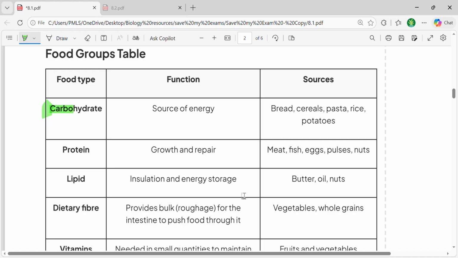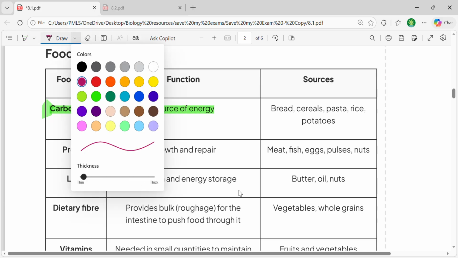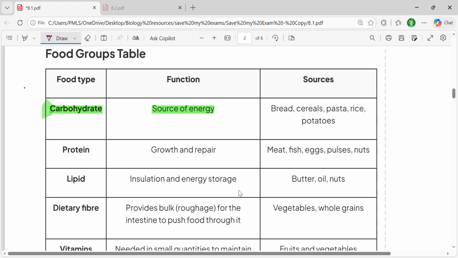As we have mentioned, the carbohydrates are the source of energy. You could also go into detail of how they act as a source of energy. They are a source of energy just because they are used in aerobic, as well as anaerobic respiration, which happens in the mitochondria, and as a result you would get energy in the form of ATP that is used to drive various cellular processes in your body.